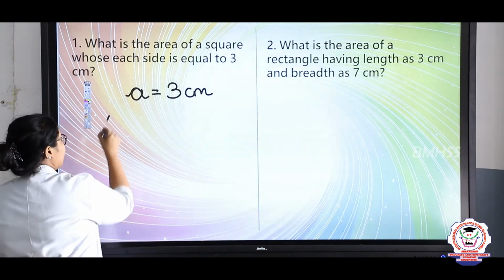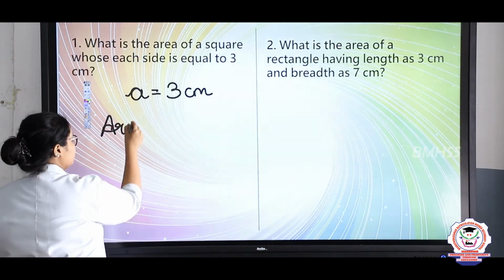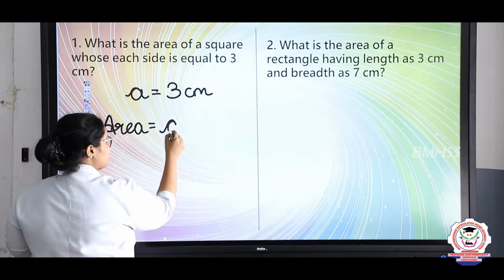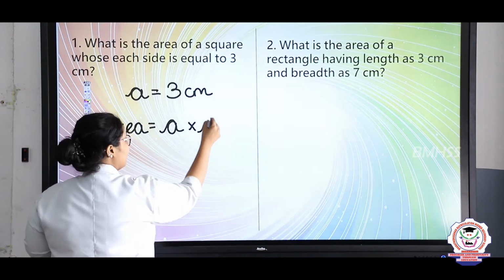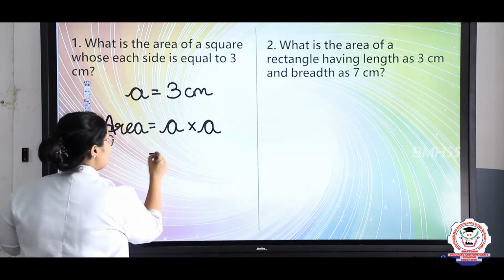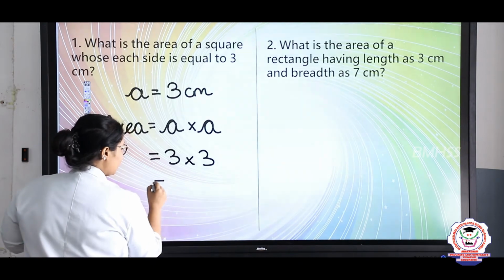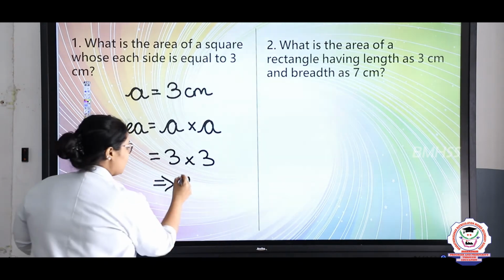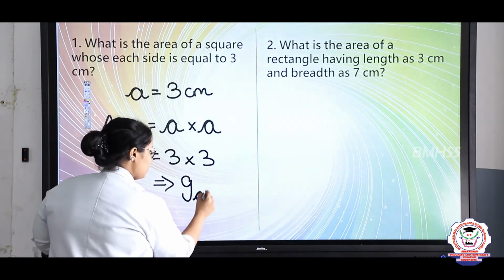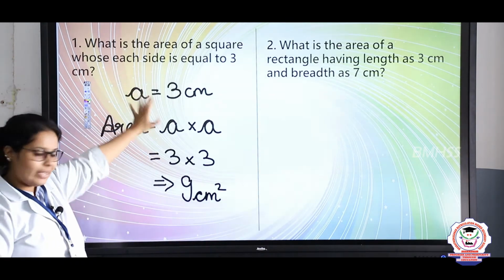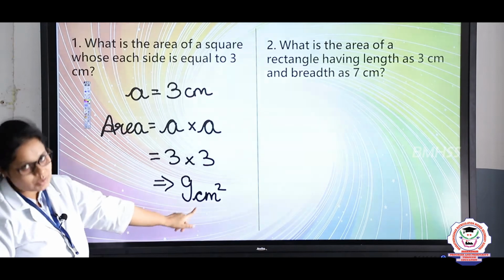So we will write area is equal to A multiplied by A. What will be the answer? 3 multiplied by 3, and you will get the final answer as 9 centimeter square. So the area of this square is 9 centimeter square.